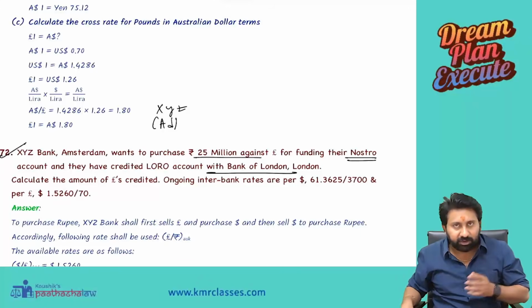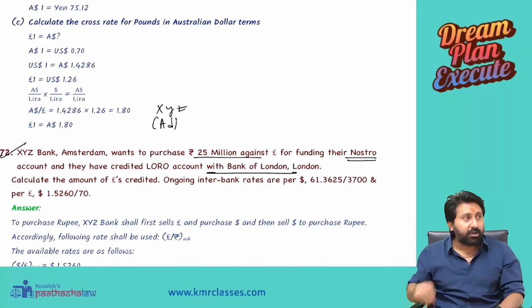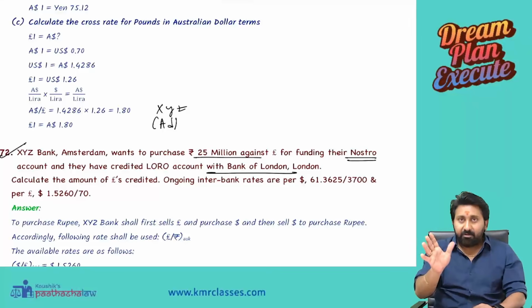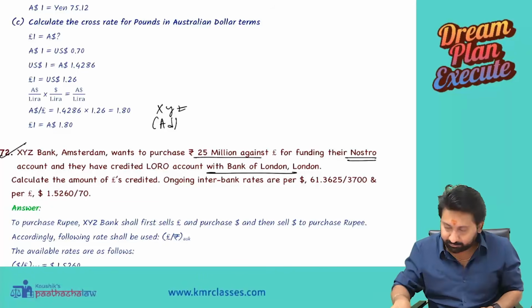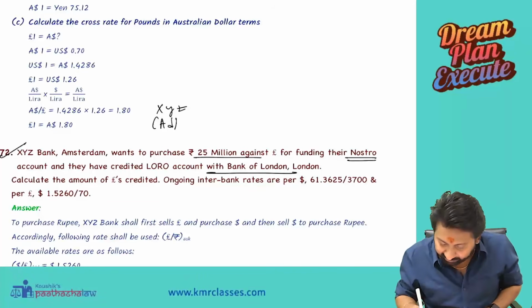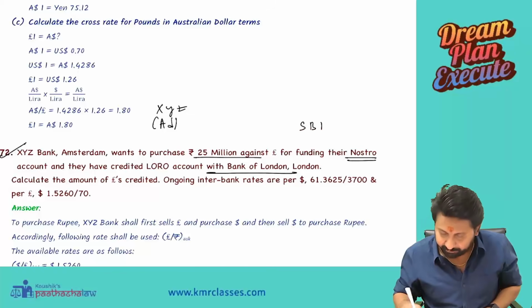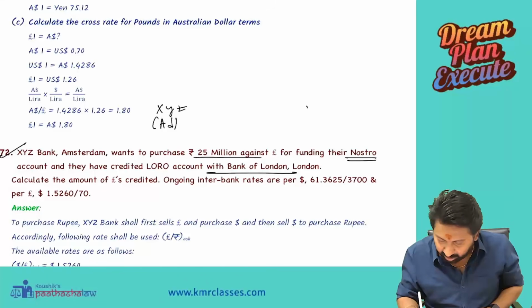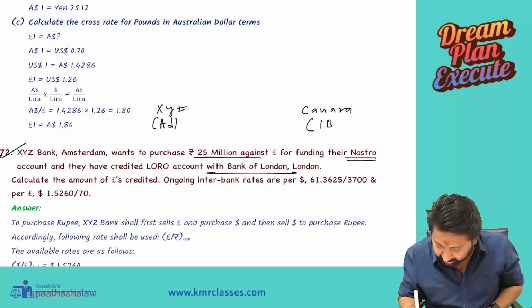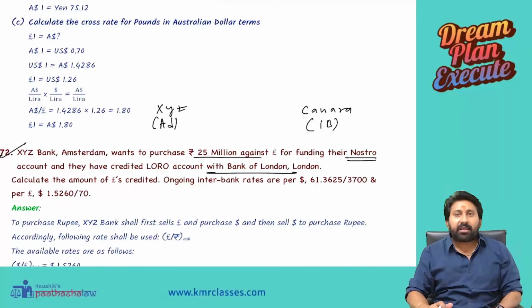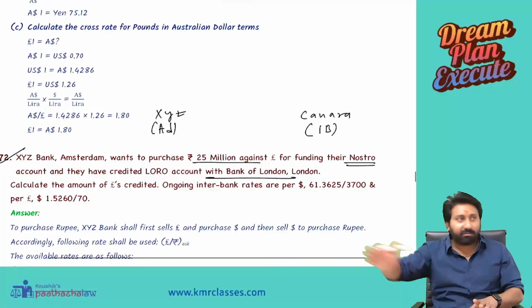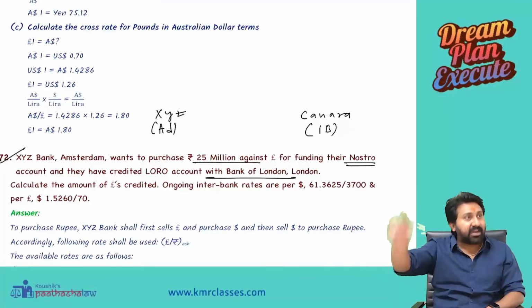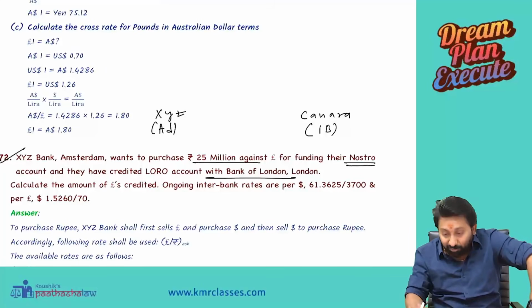XYZ Bank, Amsterdam, wanted to purchase 25 million rupees from an international bank. Now listen carefully to what happened. Our bank is SBI or Canara Bank. In the international banking market, how many banks are there? Indian related banks also will be there. But I am not a local participant. This Canara Bank is not our local Canara Bank, but a forex dealer, an international bank participant. Now we are the international bankers.